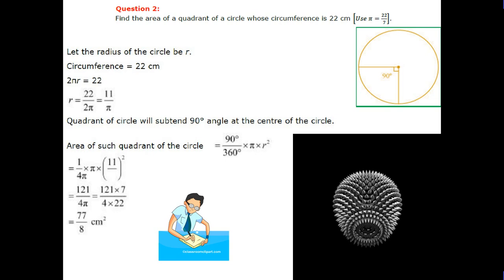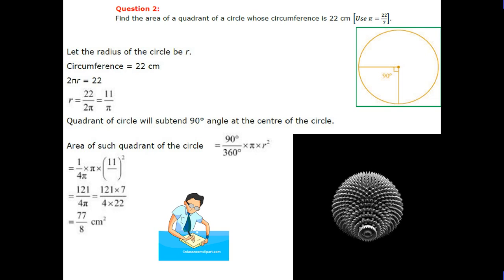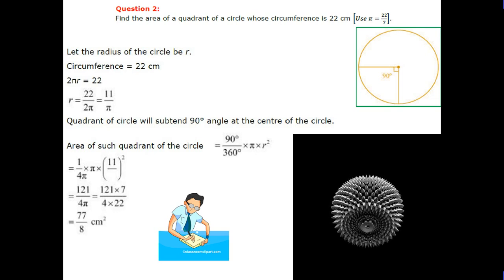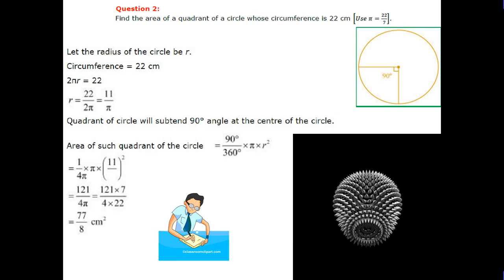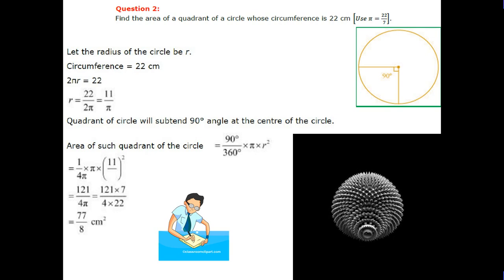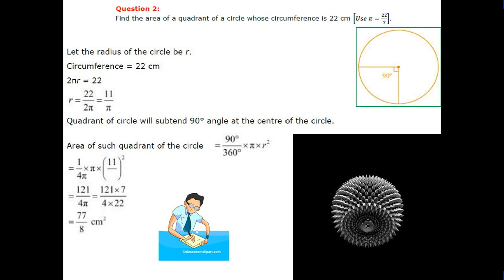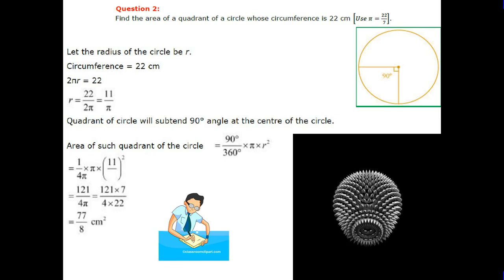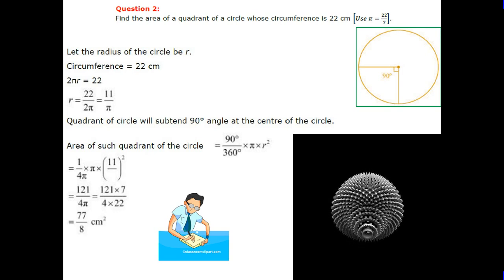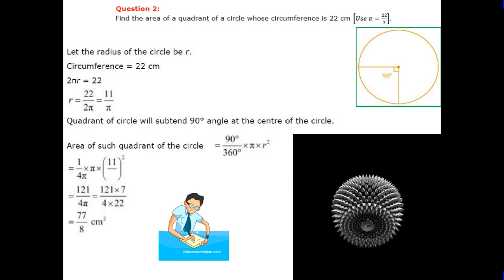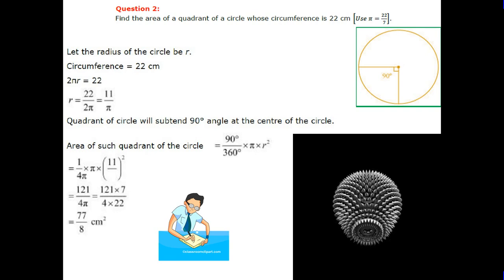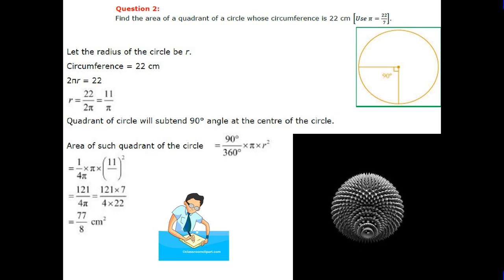Now question number 2: find the area of the quadrant of the circle whose circumference is 22 centimeter, using pi as 22 upon 7. Radius r, circumference 22, so r is equal to 11 upon pi. A quadrant of the circle has a 90 degree angle at the center of the circle. Area of such a quadrant is equal to pi r square 90 upon 360, that is equal to 77 upon 8.